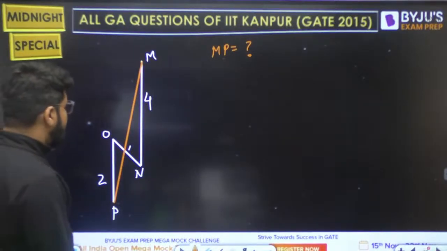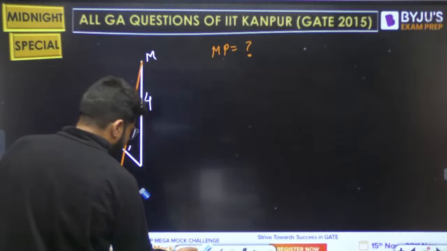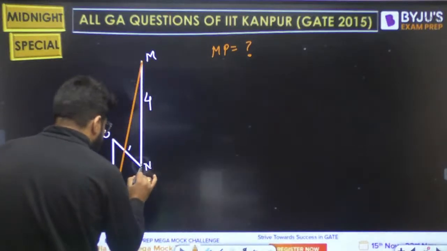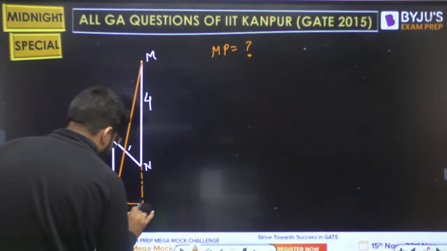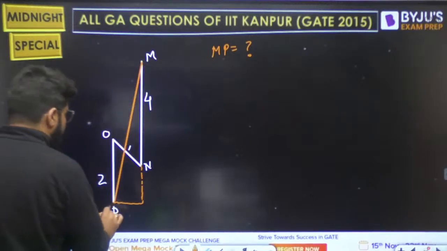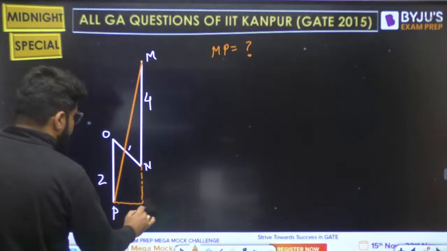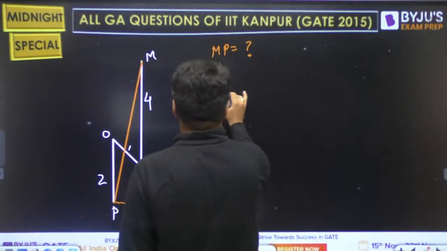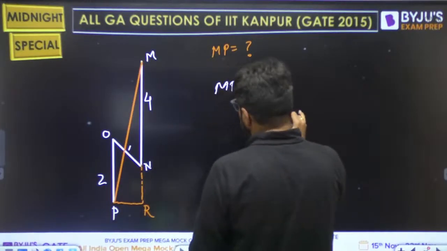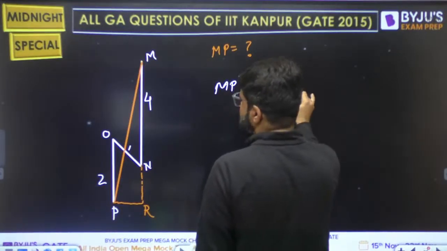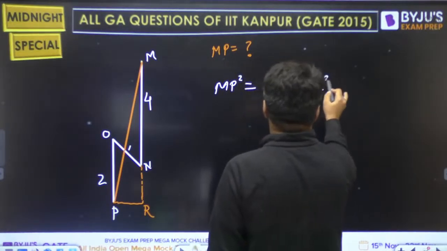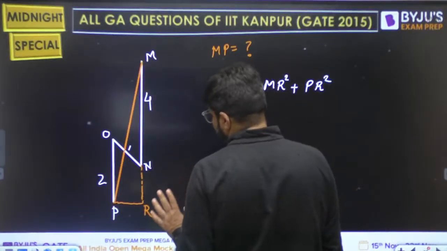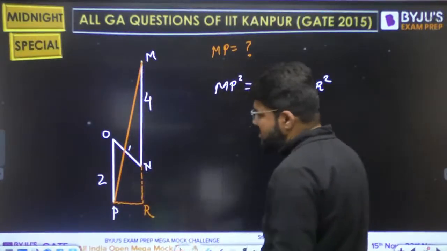So, to trace out the value of MP, there will be slight adjustments that we shall be doing here. This is N. We will extend this line a little. So, let us extend this downwards and let us extend this horizontally. Here N is there, M is there. Let's say this is R. So, what I can do is MP square should be equal to MR square plus PR square. Right? But what is PR, what is MR? Right now everything is unknown.